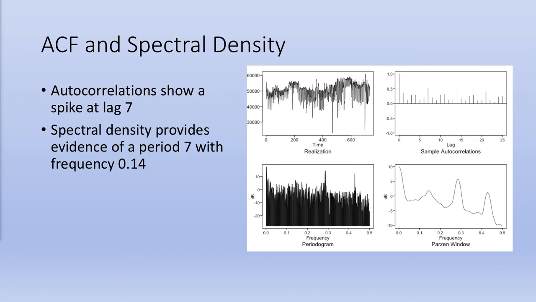In the realization, we see evidence of a possible yearly trend and increases at about mid-year along the summer months, along with some wandering behavior. The autocorrelation shows a spike at lag 7, and the spectral density provides evidence of period 7 with peak at 0.14. The spectral density also shows signs of frequencies at approximately 0.29 and 0.42. And these are likely seen in the autocorrelation, where we see smaller spikes at lag 3 and 4, which relate to the peaks that we saw in the realization at the first and later part of the week.